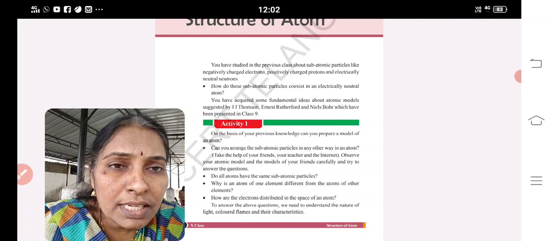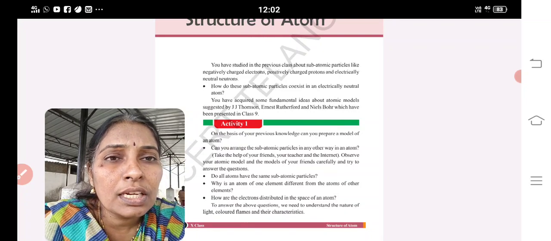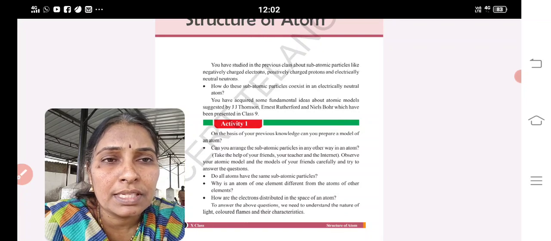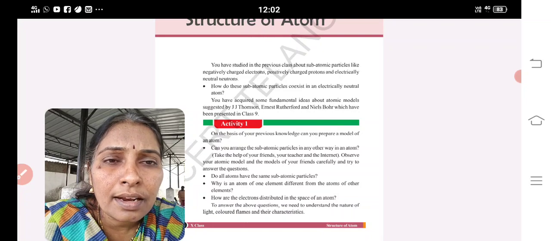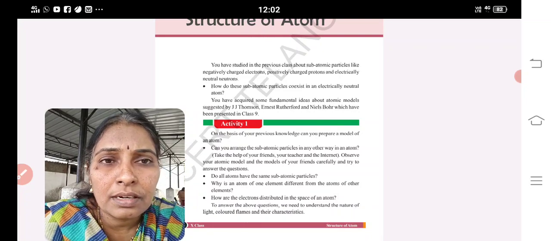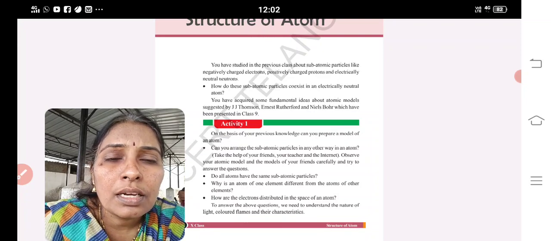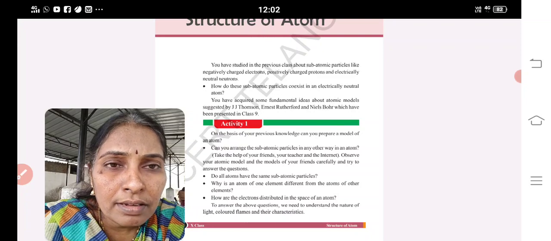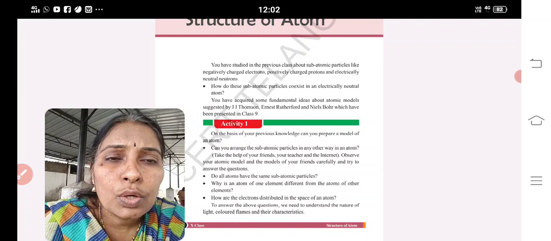So we come to discuss the modern periodic law. At present also we are following that only, which is based on atomic numbers. All the elements are arranged according to their atomic numbers in groups and periods. After the arrangement, we discuss atomic properties like atomic radius, ionization energy, electron affinity, electronegativity, electropositive character, and electronegative character.